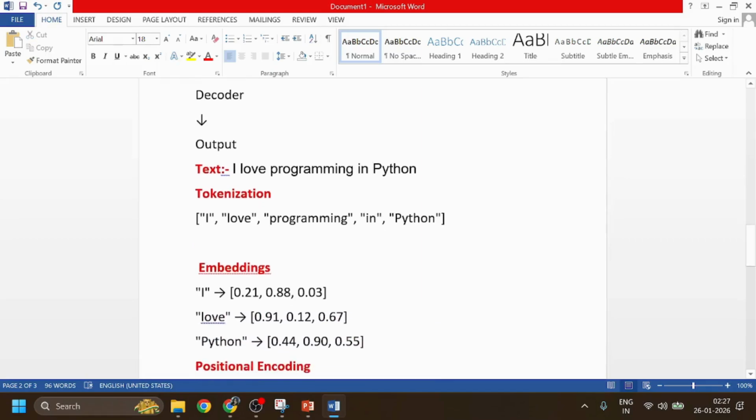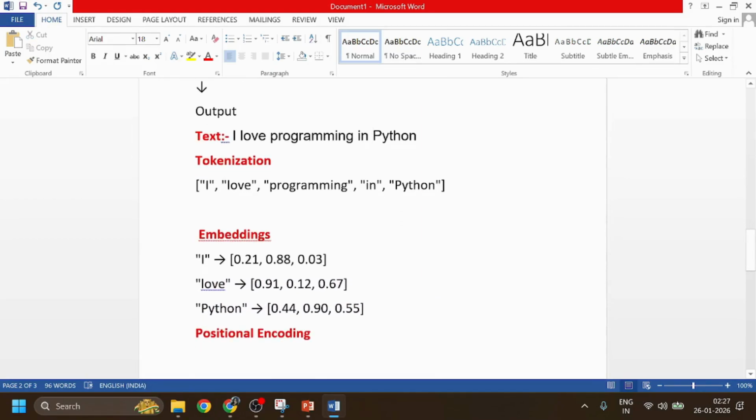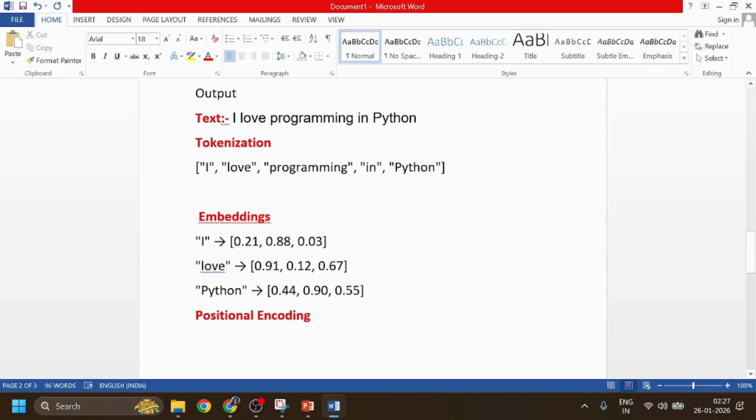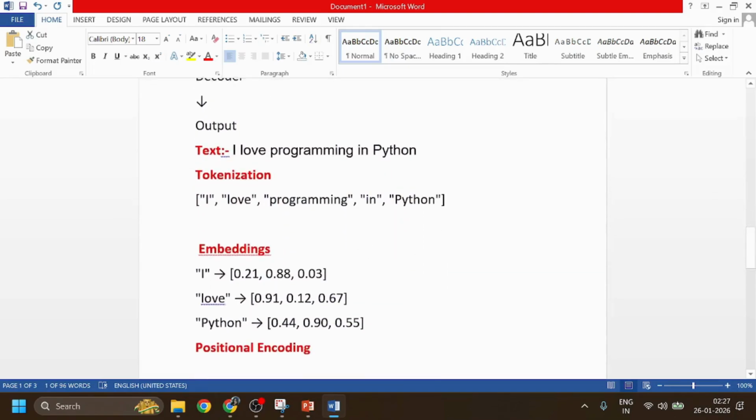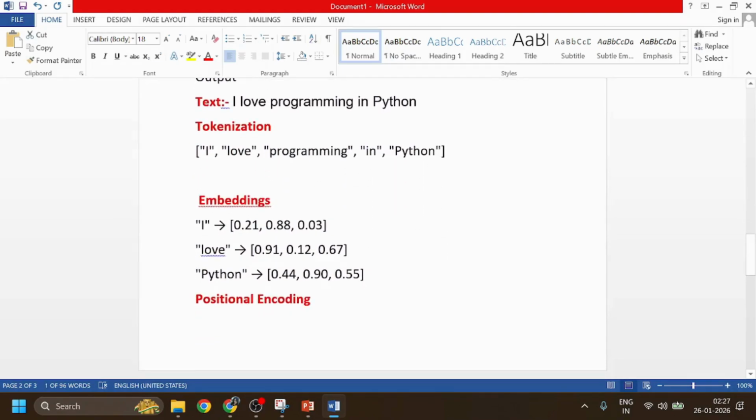After this we need to do embedding. After tokenization, in embedding, each token is converted into numbers.